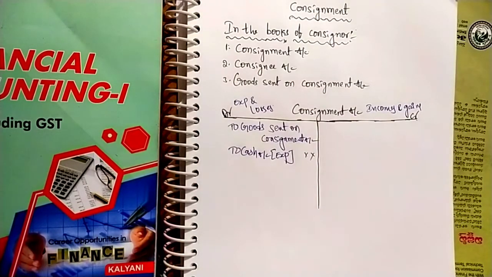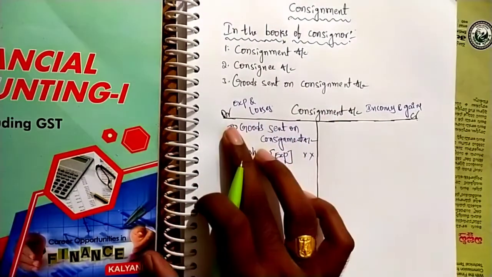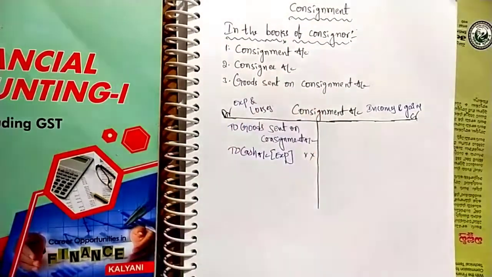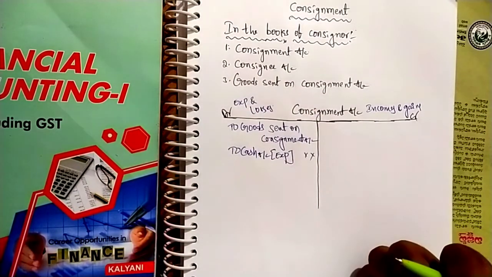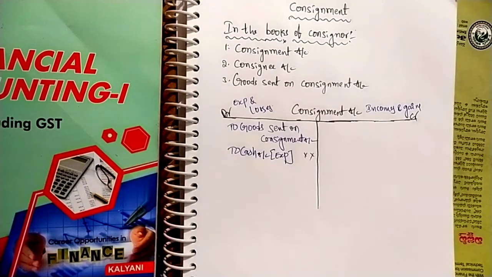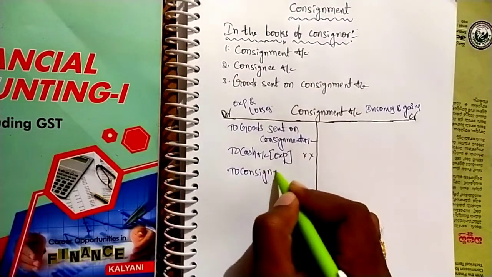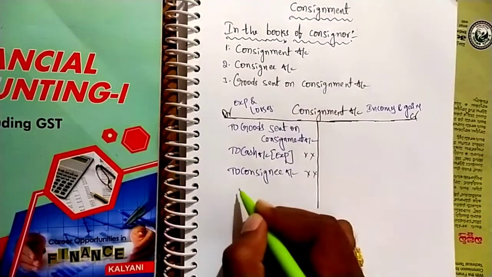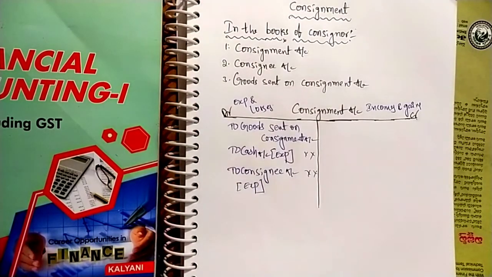Next, after sending goods, consignee also pays some expenses. At the time of expenses, consignment account is debited. But who is paying? Consignee. So who is the giver? Consignee. That's why consignee account is credited, because credit the giver. So we have to write credit, to consignee account. In the bracket, expenses. That's it.